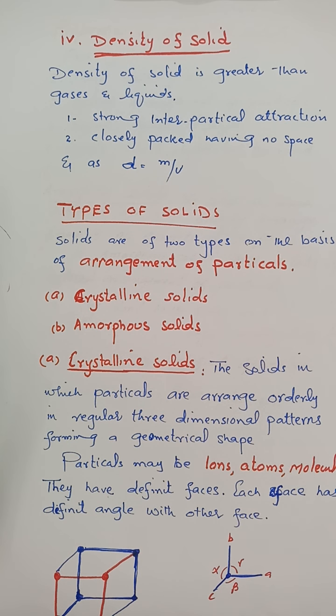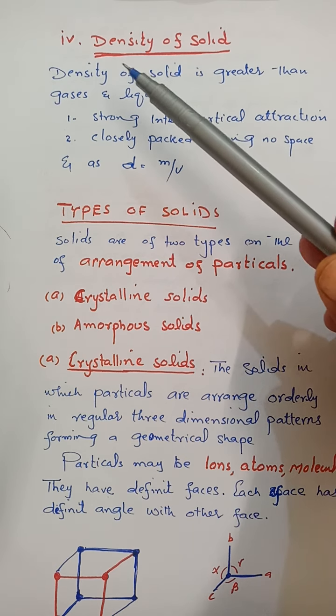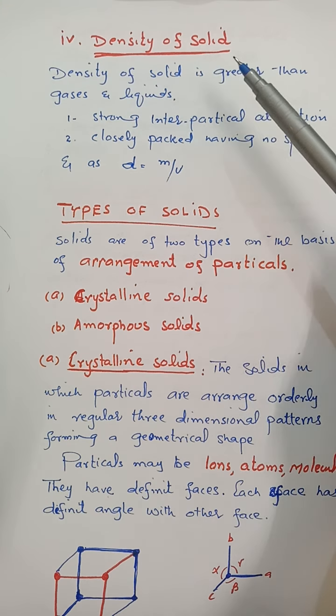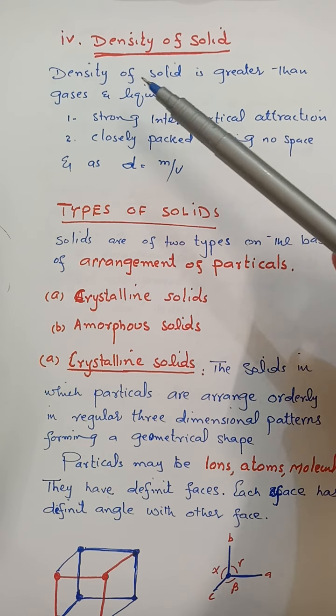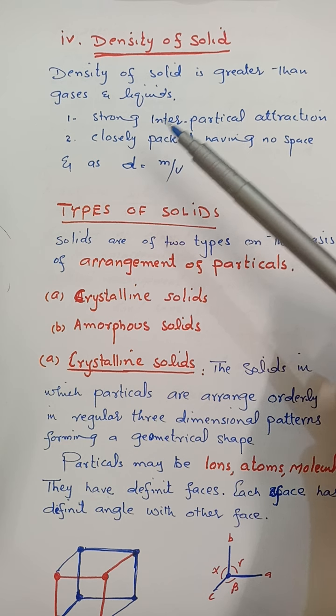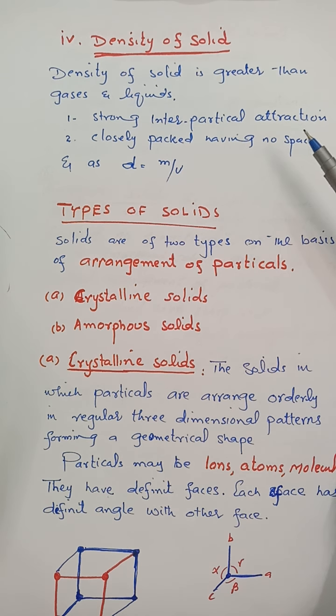Solid has greater density than liquid and gas. So the fourth property of the solid is that it has density which is greater than liquid and gas. The density of the solid is greater than that of gas and liquid. It is because of strong interparticle attraction, which brings the particles of solid closer to one another.